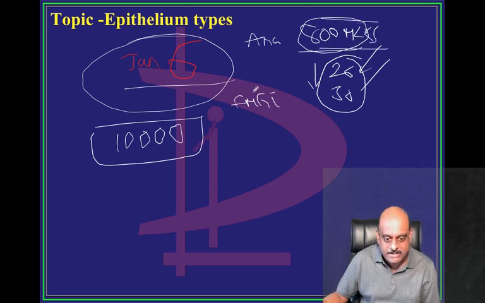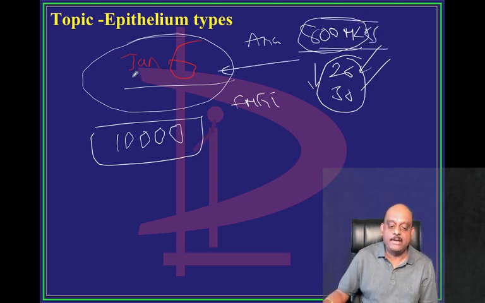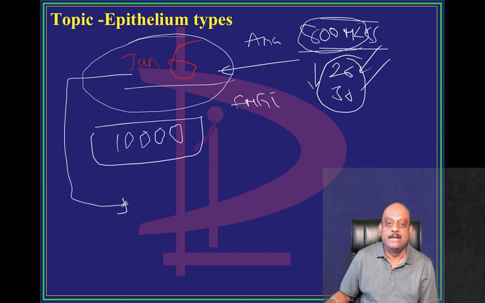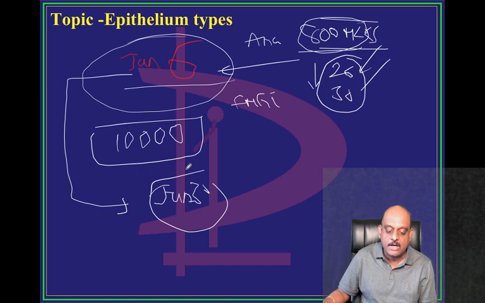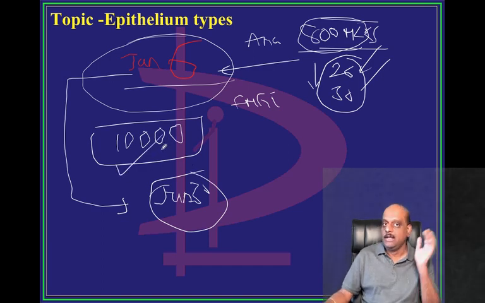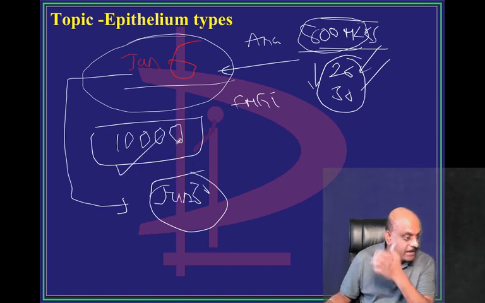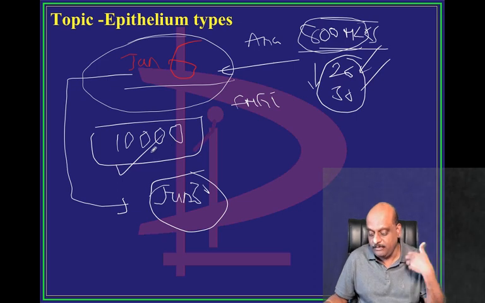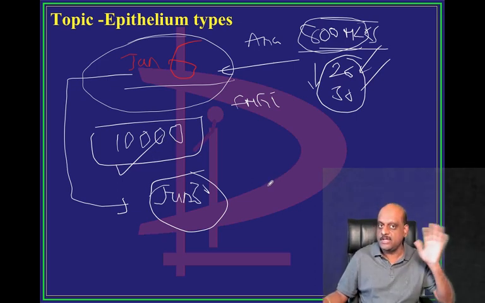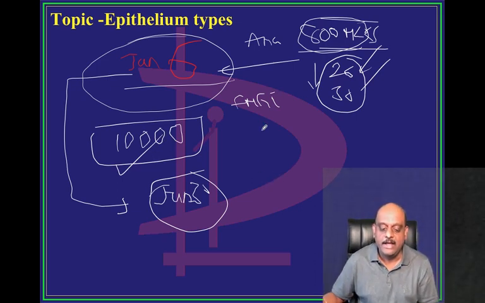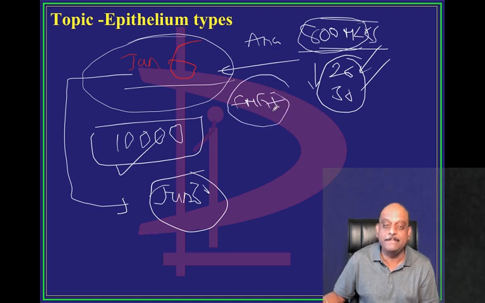So now we are discussing that. Our grand plan is, by June 30, we finish these 10,000 MCQs topic-wise in all 19 subjects. And then we will say goodbye to our FMGE friends for their exam.